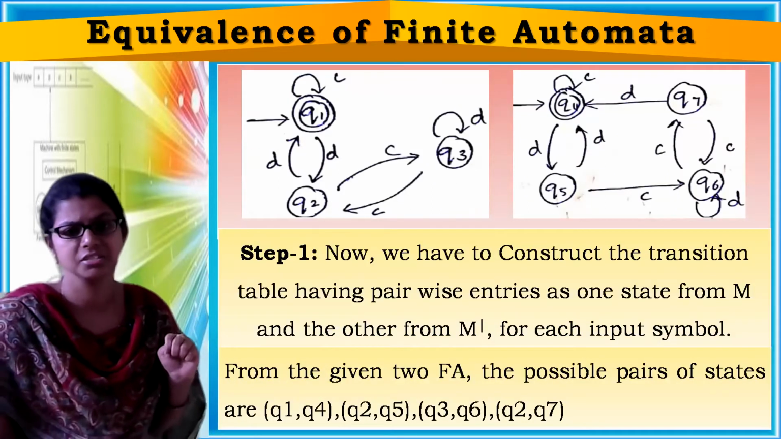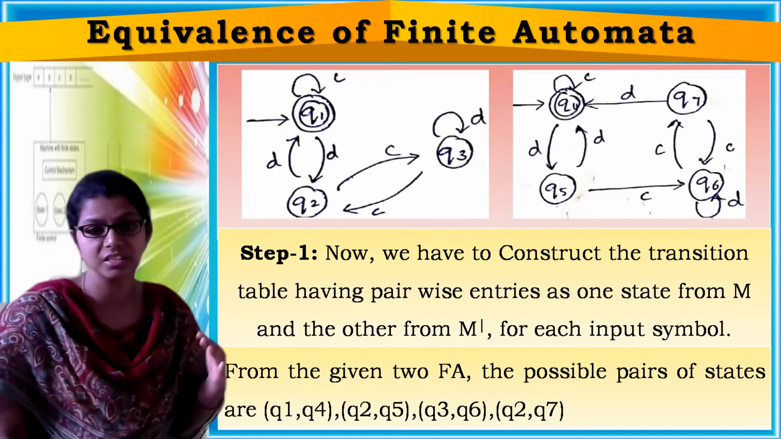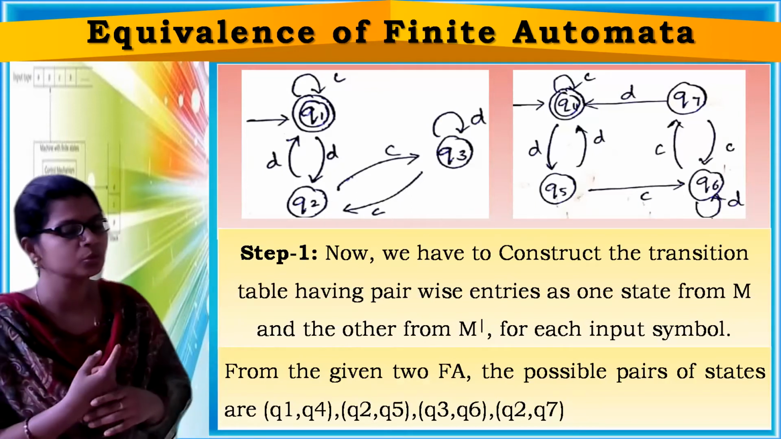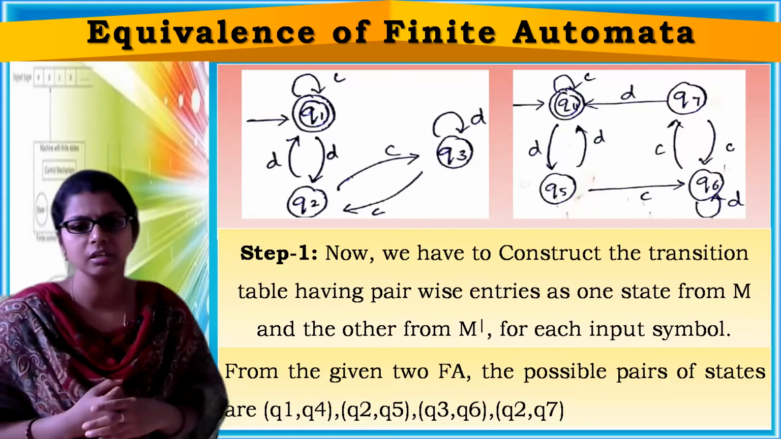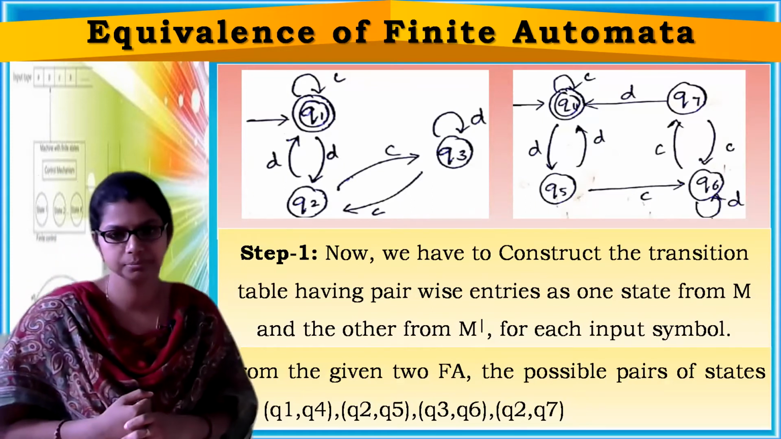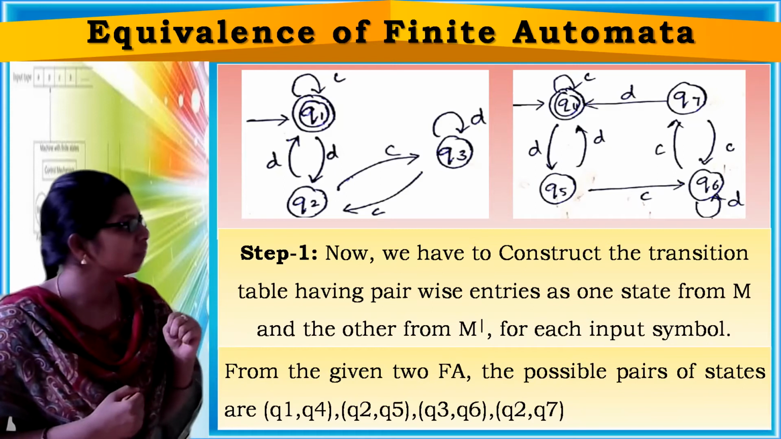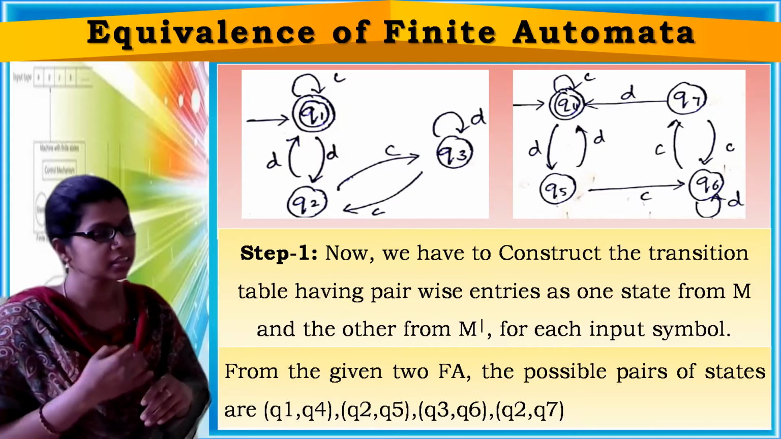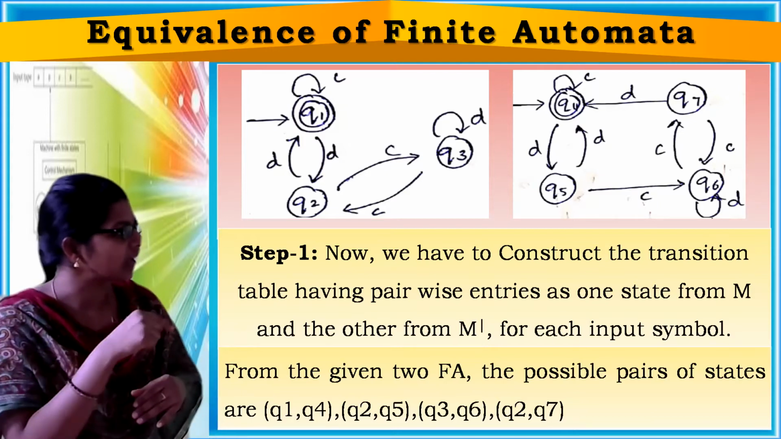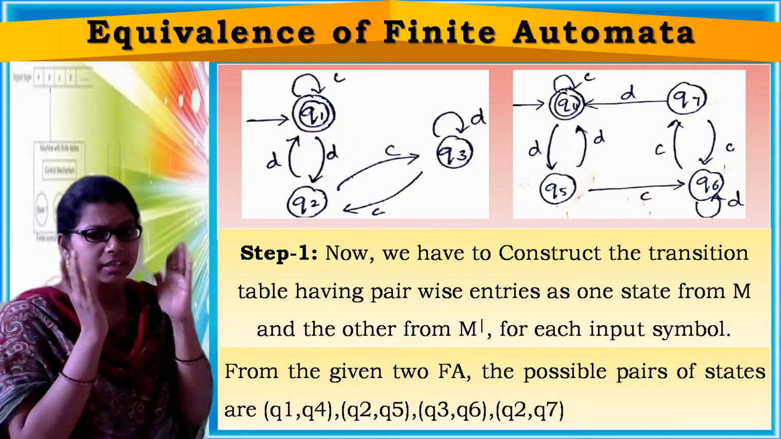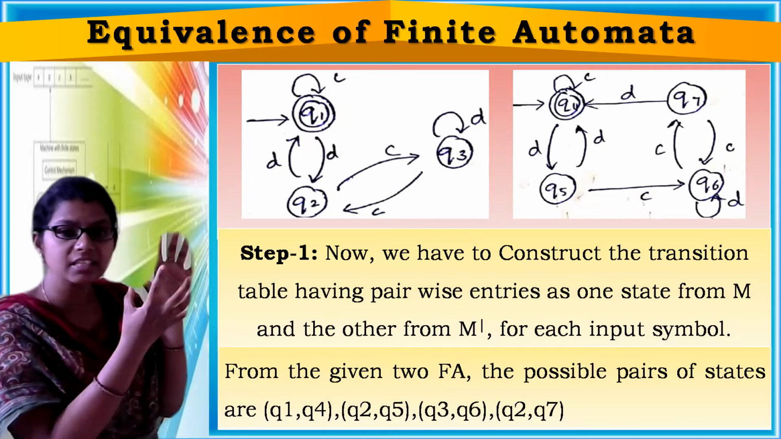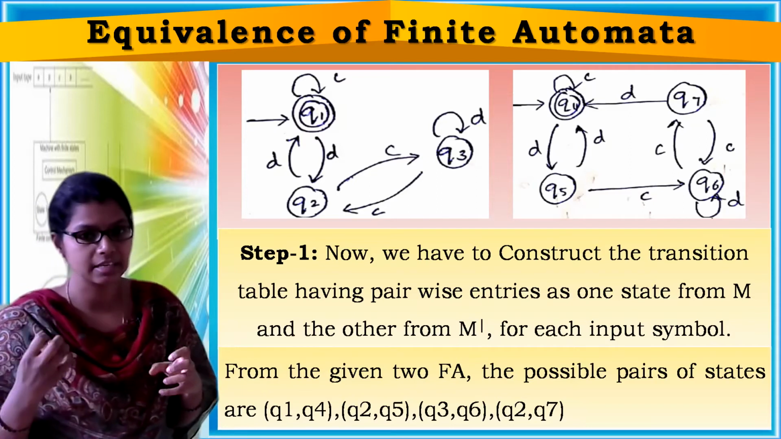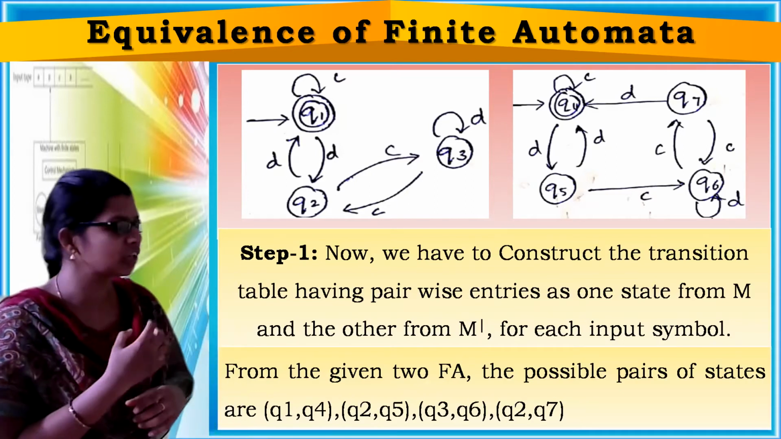Now we have to construct the transition table having pairwise entries as one state from M and another state from M dash. From the two finite automata, what are all the possible pairs of states which we can take? Now see, Q1, Q4, because both are initial and final states and they are having self-transition on C and they are having transitions on symbol D. Similar things, you have to observe and take similar states as a pair. So Q1, Q4 is my pair.